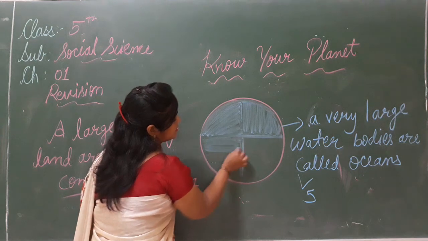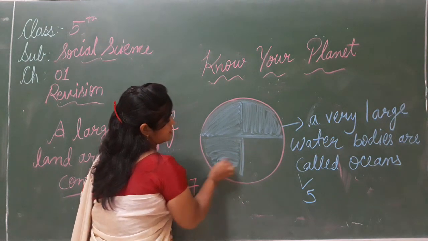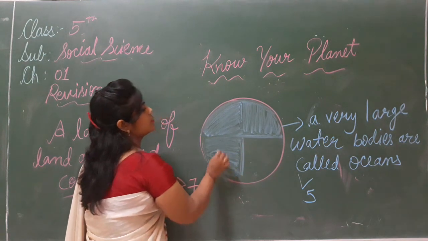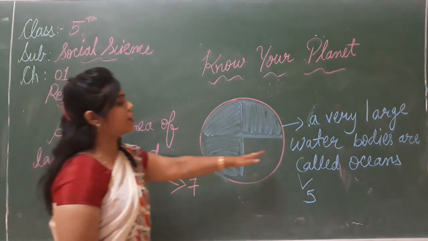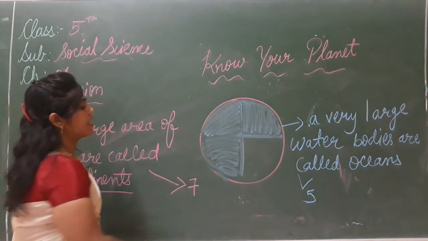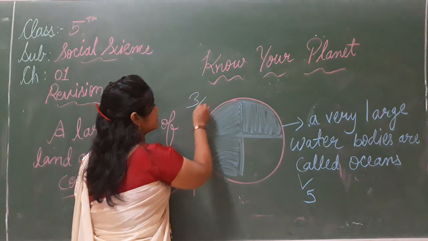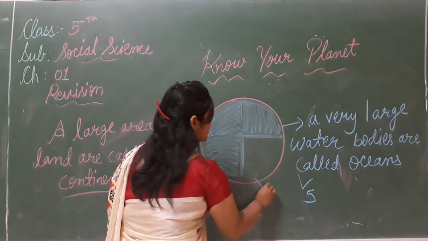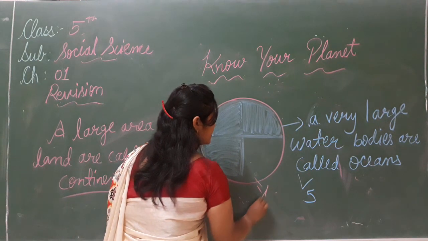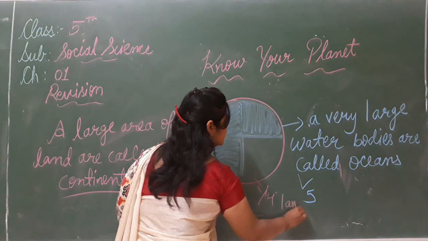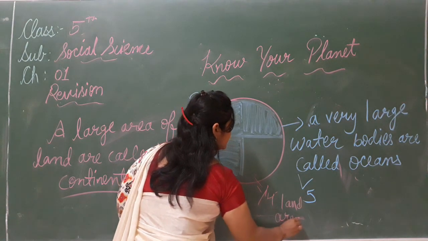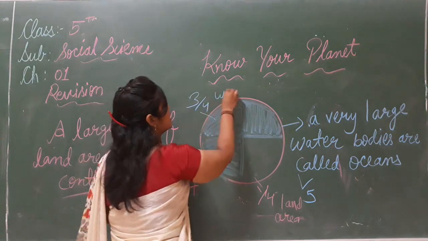See this, the large water bodies are called the oceans, and this is the 3/4 part, and the remaining is the 1/4. That is the land area. Land area, and this 3/4 part is the water.